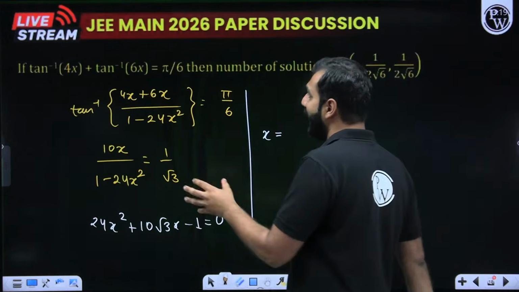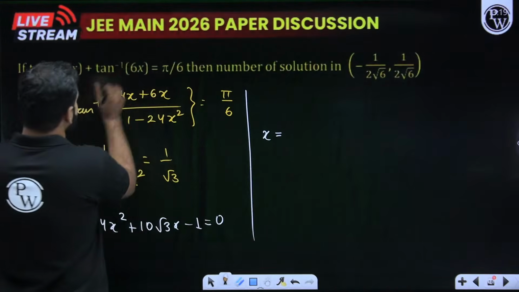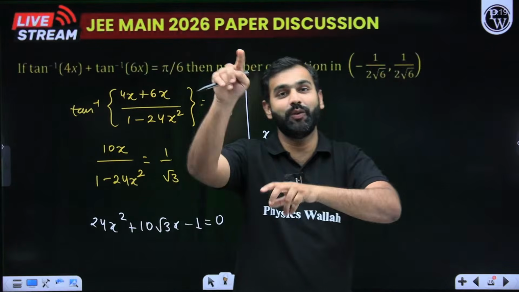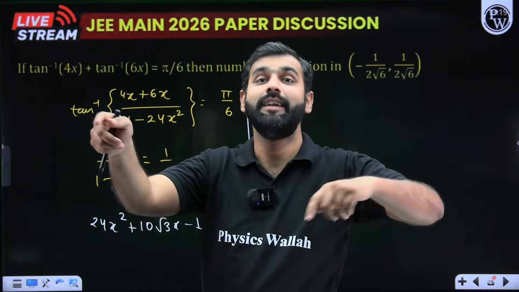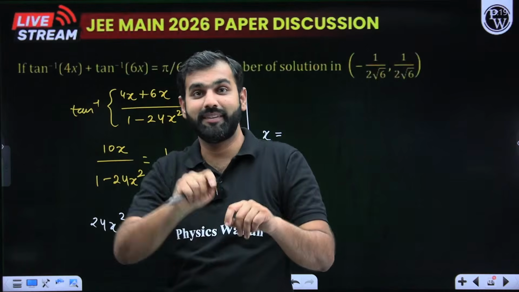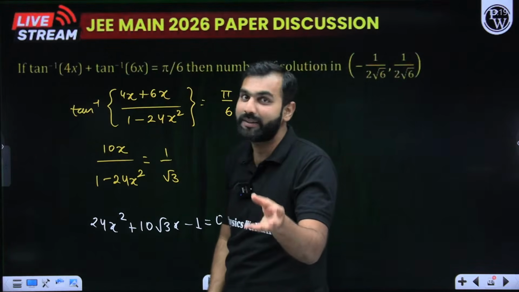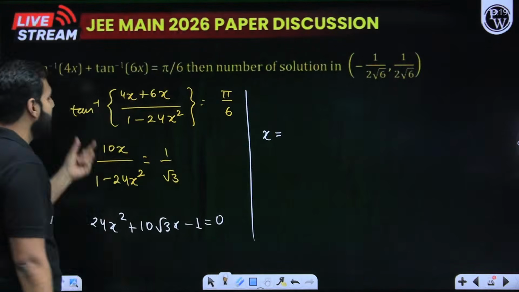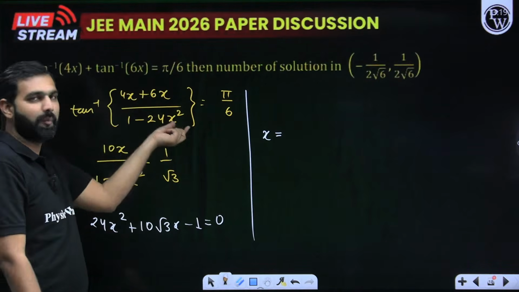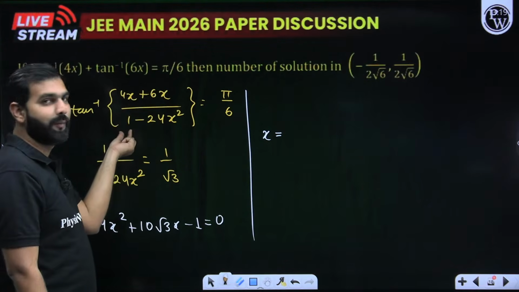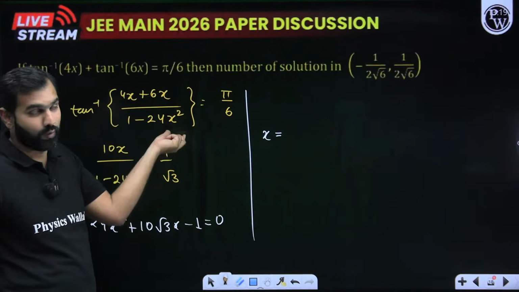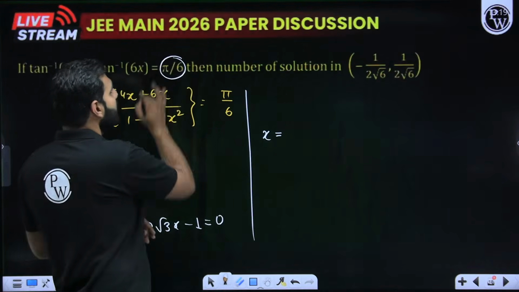So what do we have here? Tan inverse of 4x plus tan inverse of 6x. The moment you see tan inverse x plus tan inverse y, what is it? Tan inverse of (x plus y) upon (1 minus xy). Do you remember that rule, that formula, that identity? So how do we proceed with that? Tan inverse of (x plus y) upon (1 minus xy), so (4x plus 6x) upon (1 minus 4x into 6x), that is 24x square. On the right hand side, it is given as pi by 6.